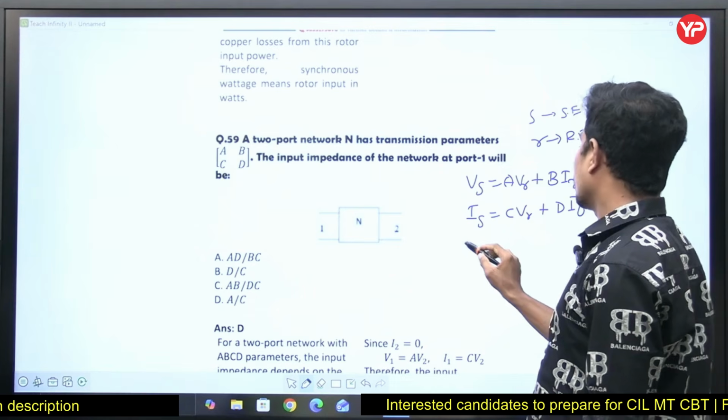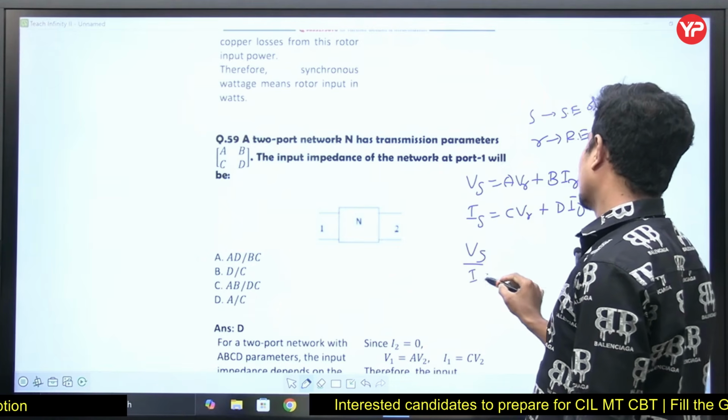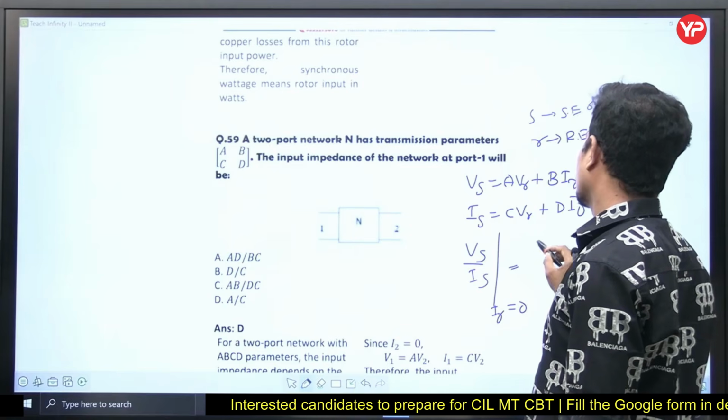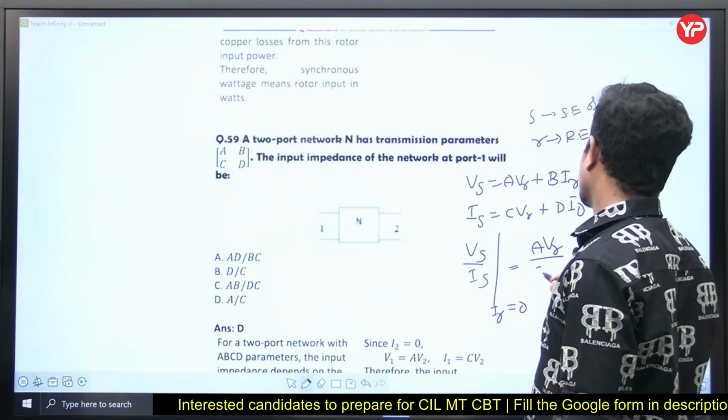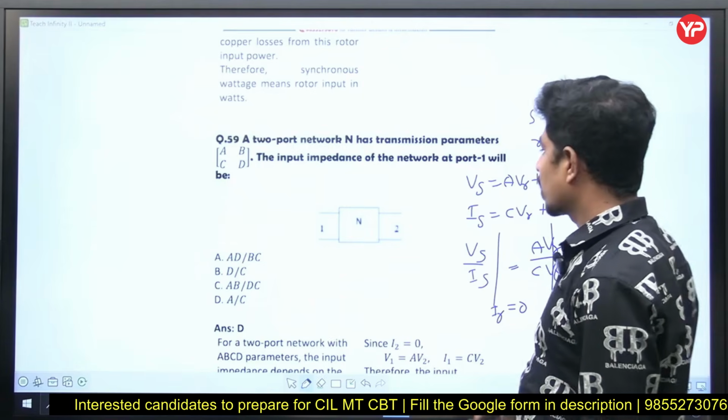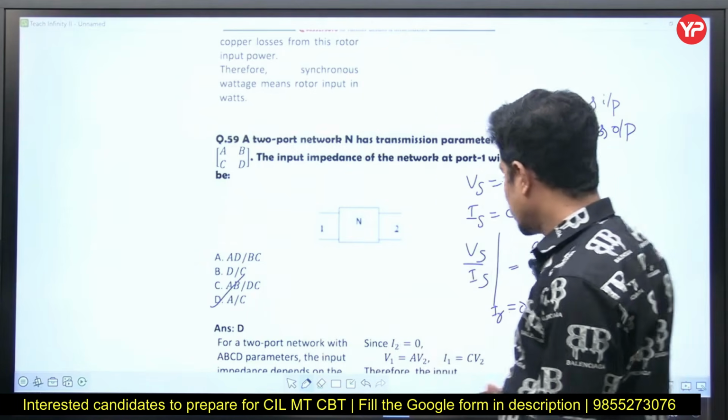So for Vs by Is, we have to make IR equal to 0 and the receiving end open. What we get is AVR by CVR, so VR gone. The answer is A by C. Option is D for Delhi.